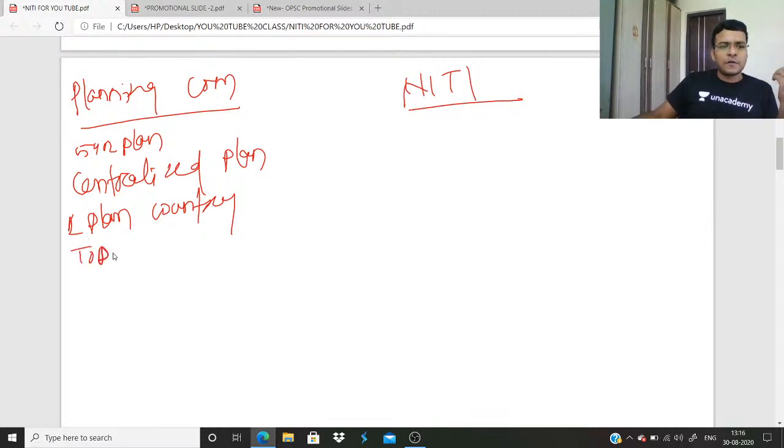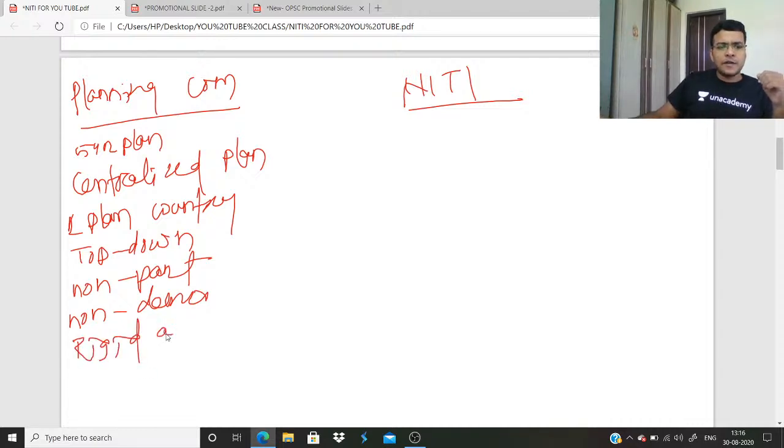It is a top-down, non-participative approach. States do not participate in plan formulation, so it is non-democratic. It has a very rigid approach, a formal approach, a closed structure. So all are what?